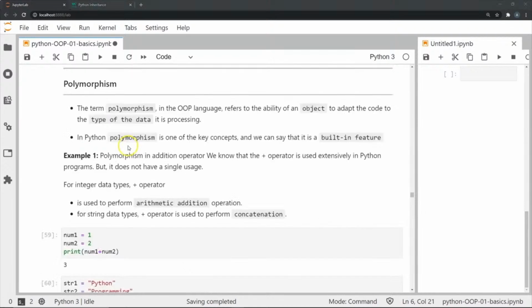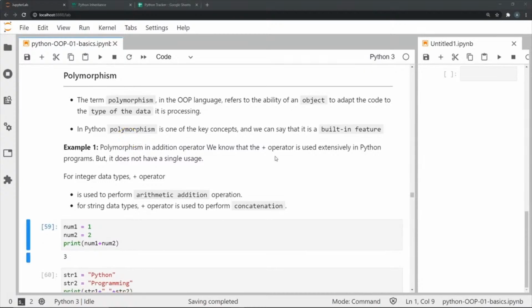So this was it, guys, for our video on inheritance. We will continue with our topic of object-oriented programming with polymorphism in the next video. The term polymorphism in OOP refers to the ability of an object to adapt the code to the type of data it is processing. Polymorphism is one of the key concepts of Python, and it is also a built-in feature of Python.